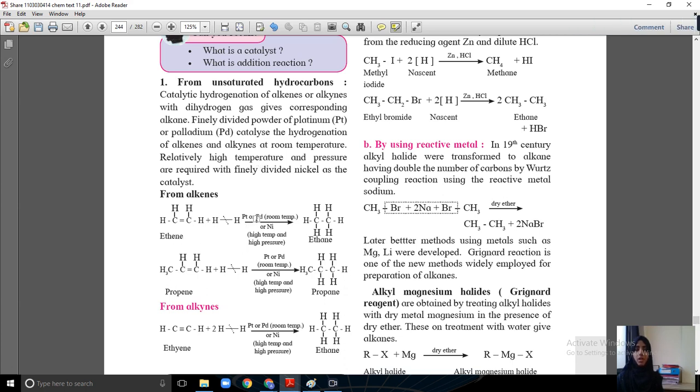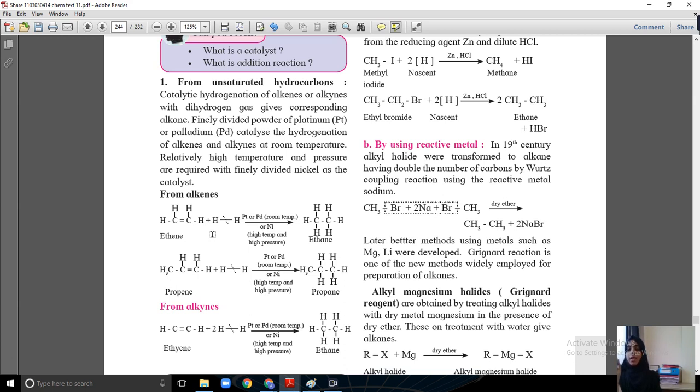See, it is a hydrogenation reaction. You are adding hydrogen and breaking that double bond. The unsaturated hydrocarbons are those organic compounds which contain a double or triple bond. So by adding hydrogen, you can break those bonds, converting double bond into single bond by hydrogenation reaction. It is called catalytic hydrogenation of alkenes or alkynes.